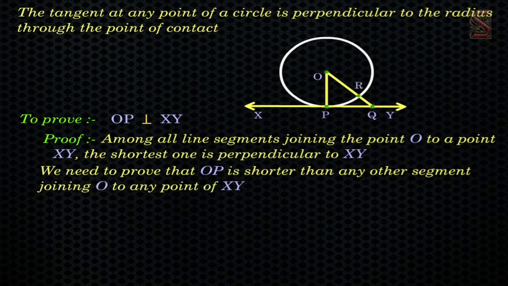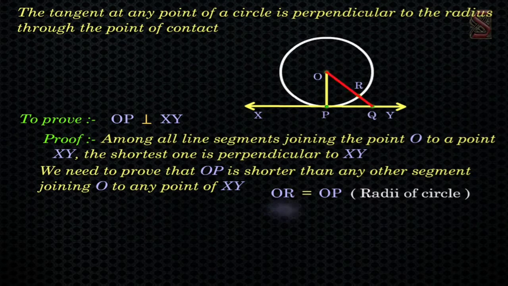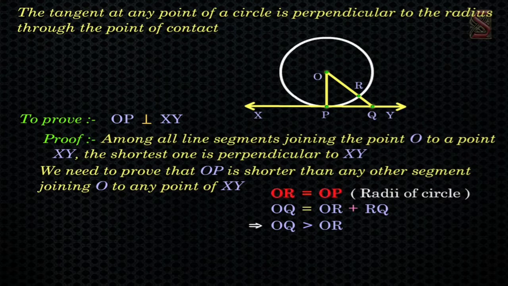Let R be the point at which OQ meets the circle. Then, as OR and OP are the radii of the circle, they are equal. Now, OQ is equal to OR plus RQ. This implies that OQ is greater than OR, but OR is also equal to OP.